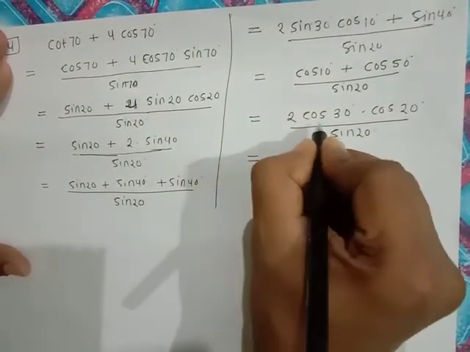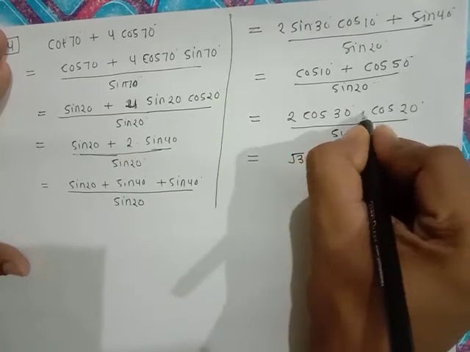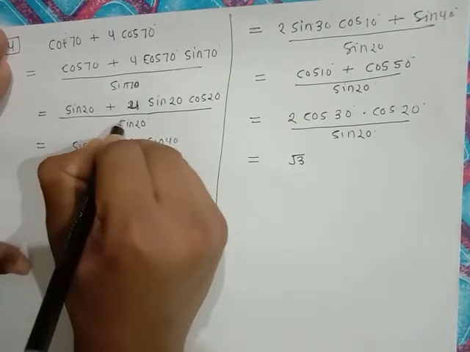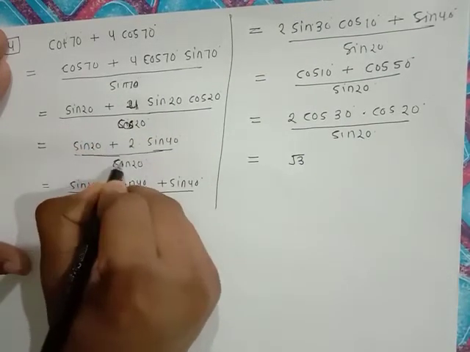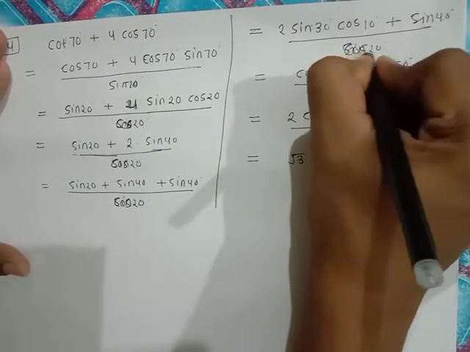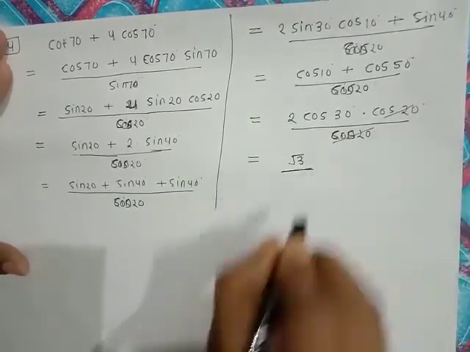So this becomes 2 into root 3 by 2, that is root 3. Okay, here is a mistake, that sine 70, it will be cos 20 degree. So this 2 will get cancelled ultimately, and we will get answer as root 3.